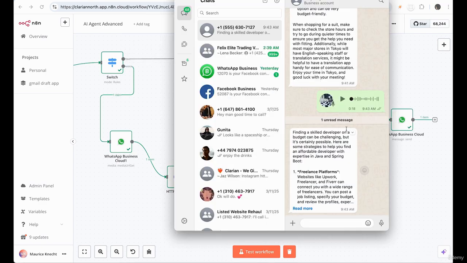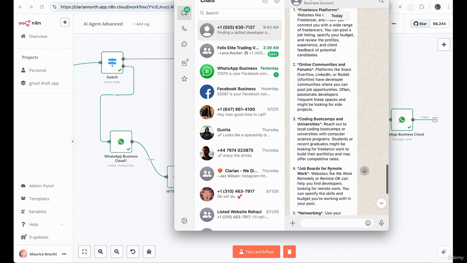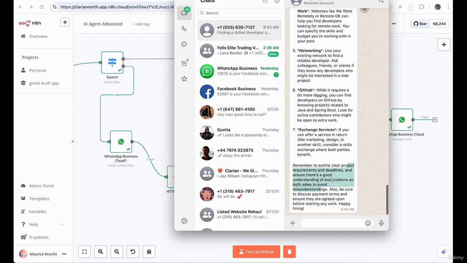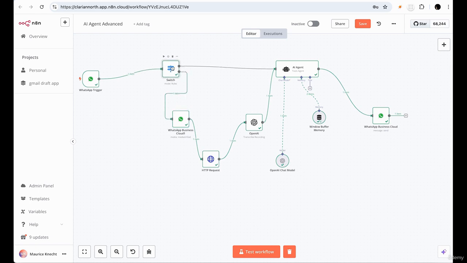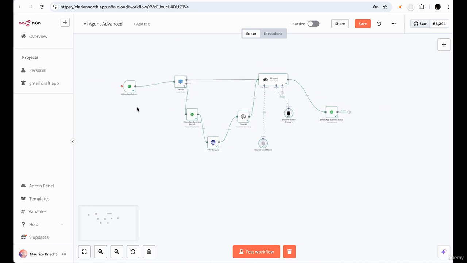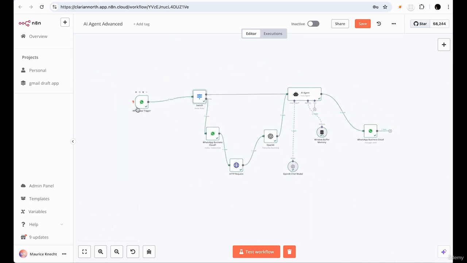Let's see the response. Finding a skilled developer on a budget can be challenging, but it's possible. Nice. It's short now. It's more concise. Beautiful. Remember to outline. Happy hiring. That's very quirky at the end. Beautiful. Amazing job. This was no small feat. And this is really the beginning. So congratulations if you made it to this part.